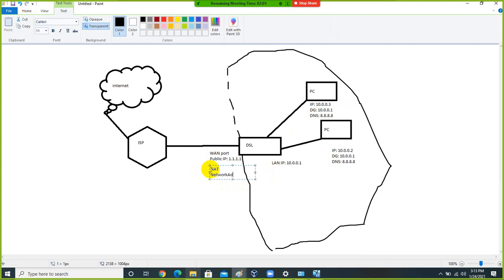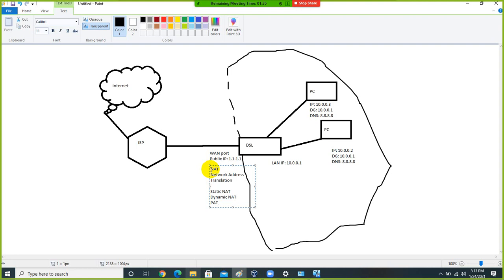Network address translation. And we have three types of network address translation. One is called static NAT, one is called dynamic NAT, and the third one is called port address translation.